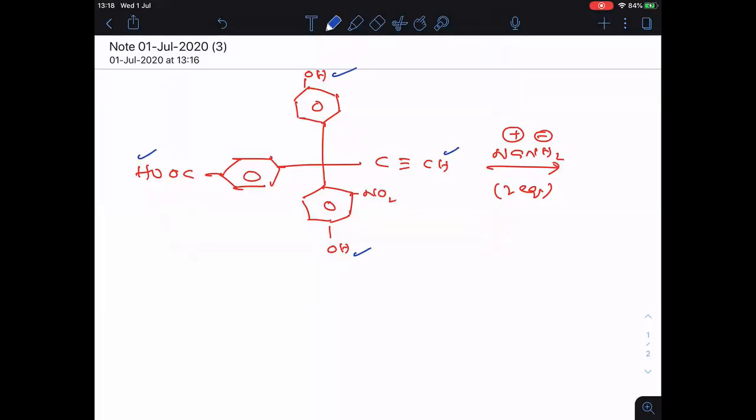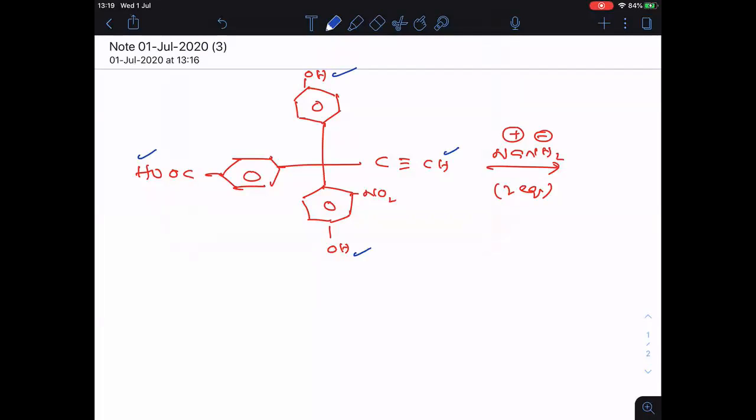Out of the 4, which 2 will be preferably eliminated by NaNH2? That is the question. Strong acids will give H plus ions easily, that you know clearly. So out of these 4 hydrogens, which 2 are strongly acidic? That is the inner meaning of this question.